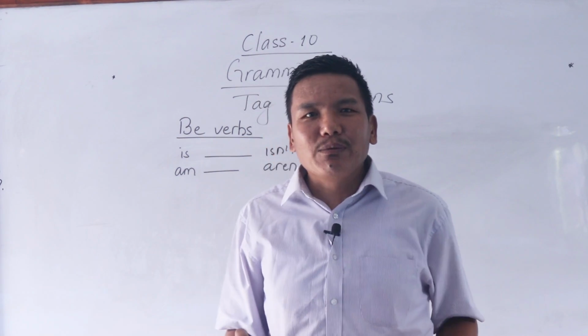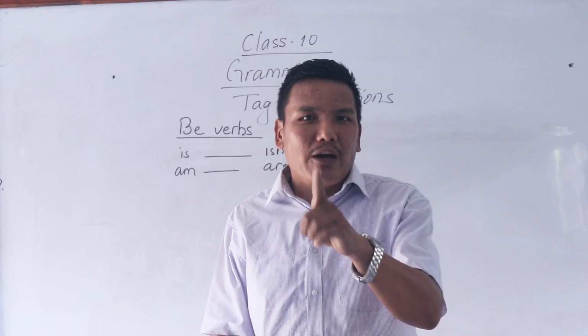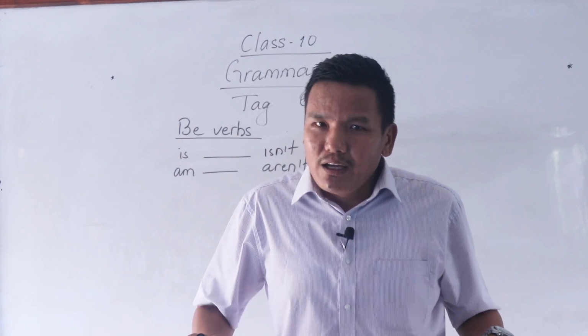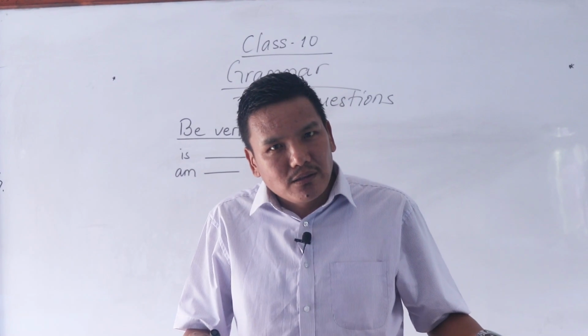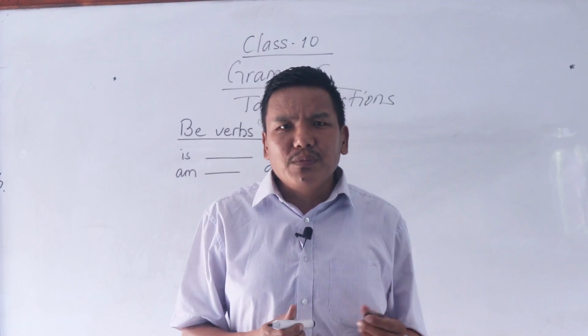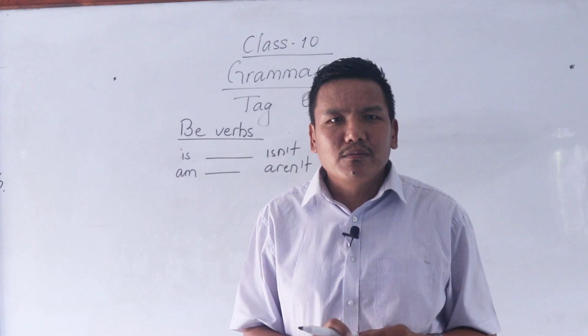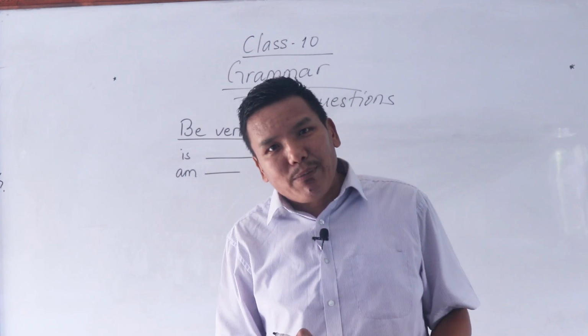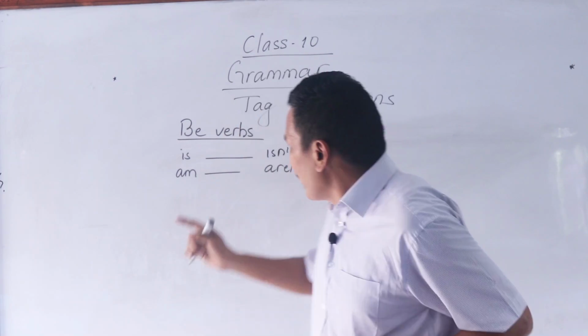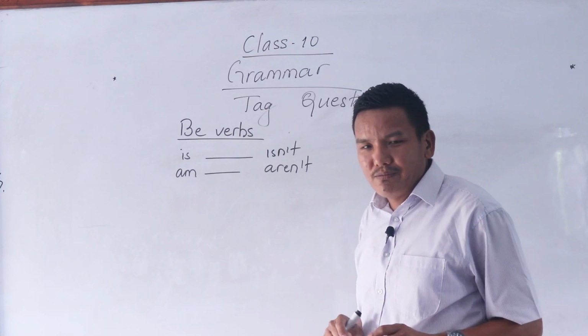No. Don't ever say amn't I. It's always aren't I. I am a student, aren't I? I am playing football, aren't I? Don't say amn't I. Some people, I have found, use amn't in practice. That's wrong. For am, aren't.